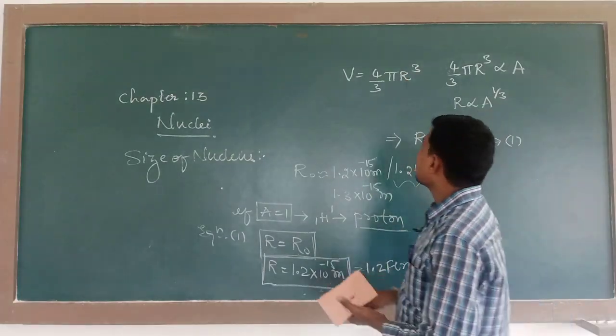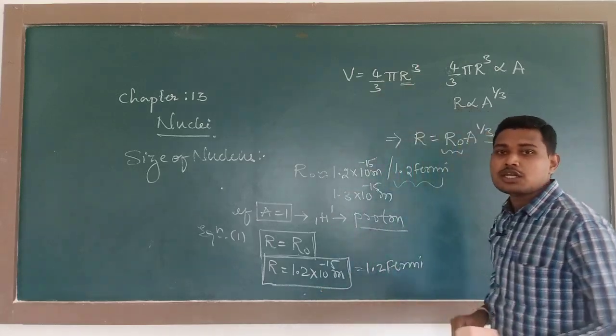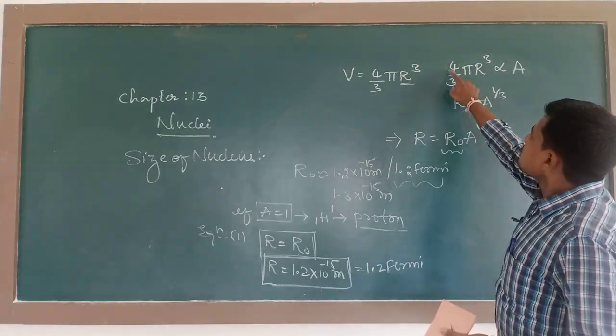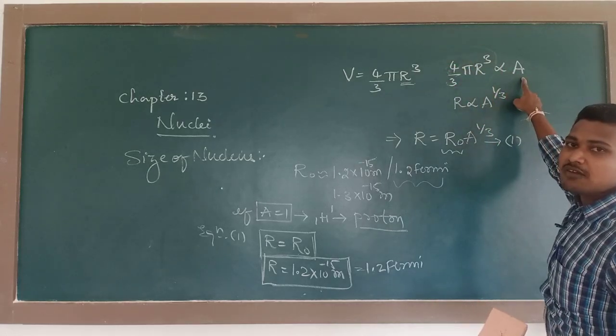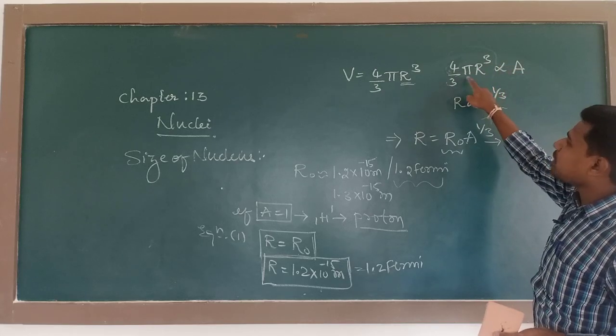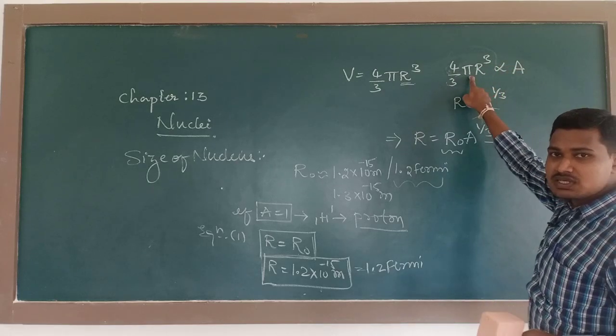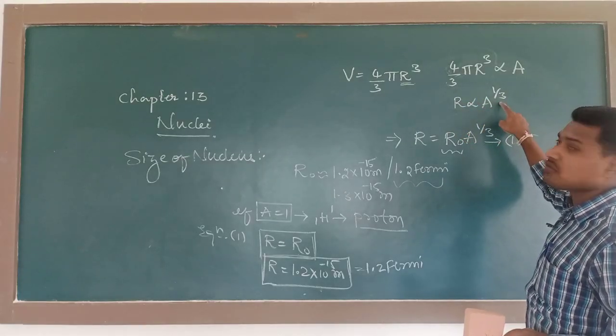Since the volume is proportional to A, 4 by 3 pi r cube is proportional to A. 4 by 3 pi are just constant values, therefore r is proportional to A power 1 by 3.